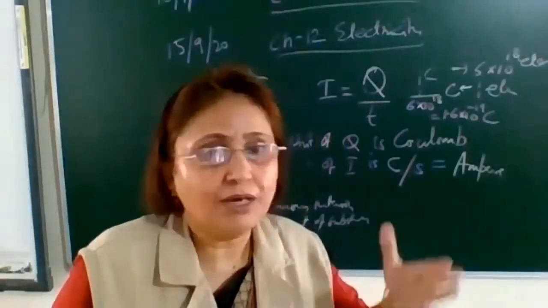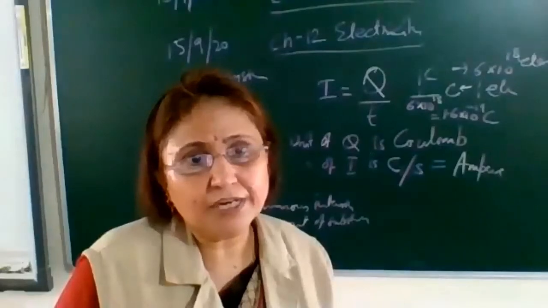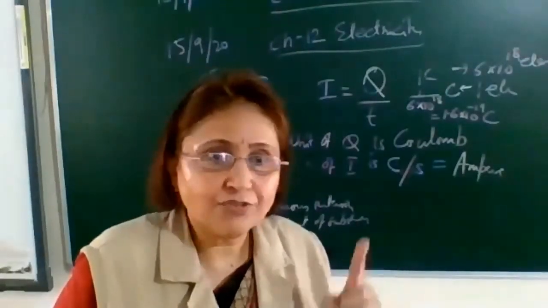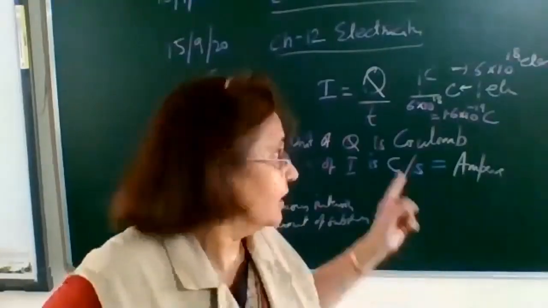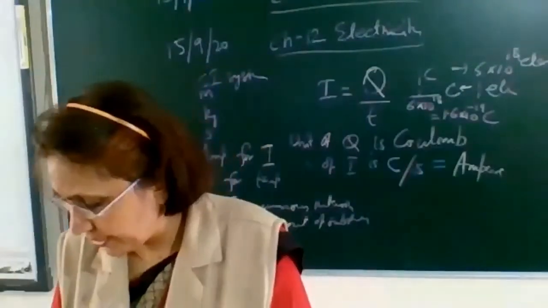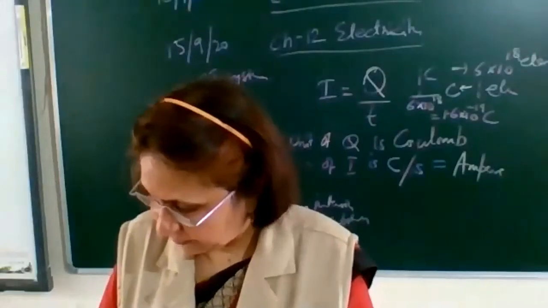So 1 coulomb is the flow of 6 into 10 raised to the power 18 electrons, and when 1 electron is flowing, the charge will be 1.6 into 10 raised to the power minus 19 coulomb.